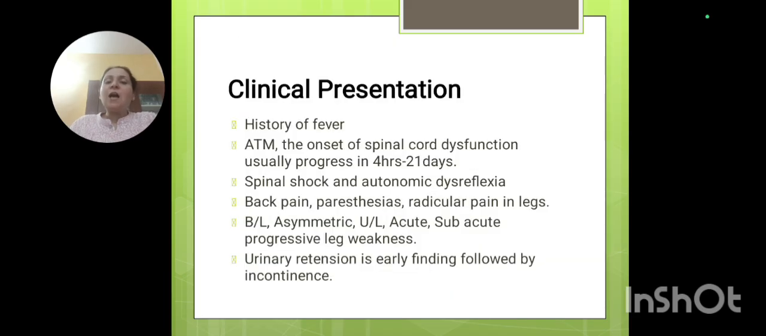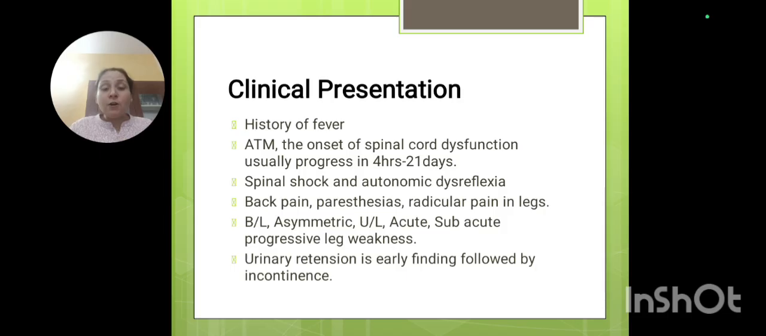Fine. Now we see how the presentation will take place. The person will have a history of fever, or he may have a history of fever. Most of them have a history of fever, or a respiratory infection or a GIT infection. In acute transverse myelitis, the progression or onset of spinal cord dysfunction is within 4 hours to 21 days. Within that, progression takes place. Within 4 hours, the presentation will be of any of the cords, whether in the form of anterior cord, central cord, Brown-Séquard, conus medullaris, any cord syndrome presentation will be there.